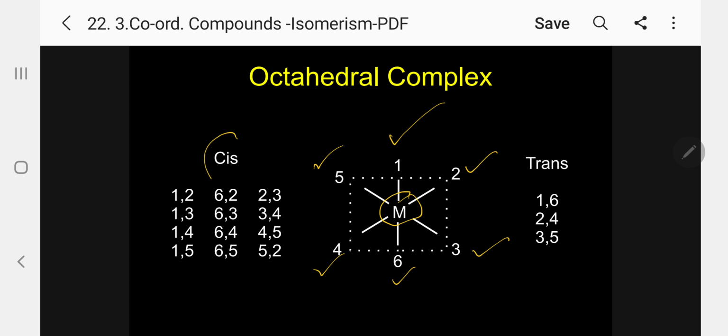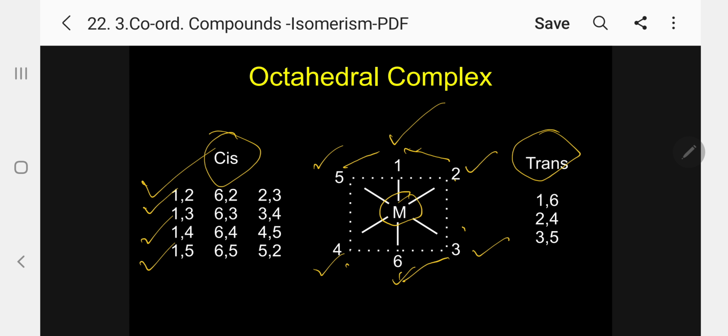So when will we call it cis, when will we call it trans? Kindly follow. 1,2; 1,3; 1,4; 1,5. Please follow. They are cis. Same way I will take 6,2; 6,3; 6,4; 6,5. Again cis. And again I will say 2,3; then 3,4; 4,5; 5,2, again cis. So totally 12 cis possibilities.